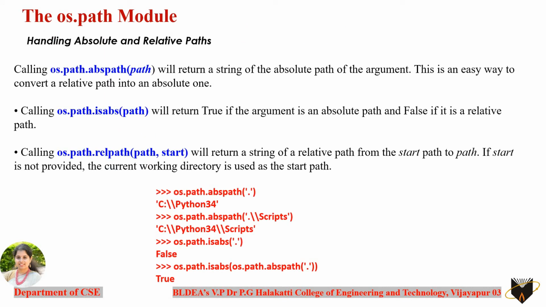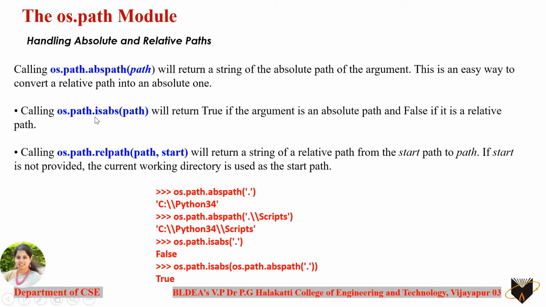So coming to the next concept, that is the module known as os.path. For this you need not separately import os.path. Within the os module itself you can use it with one more extension as os.path. So what are the different three methods that are available with this module?